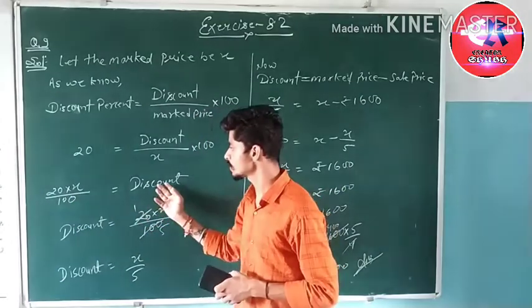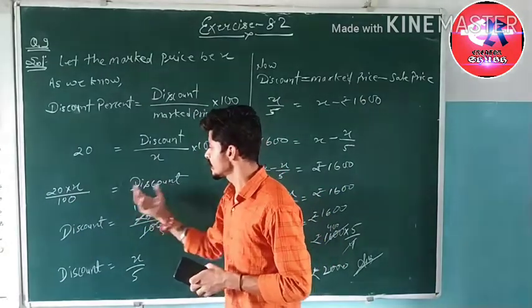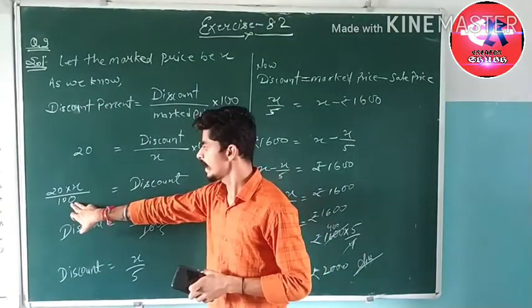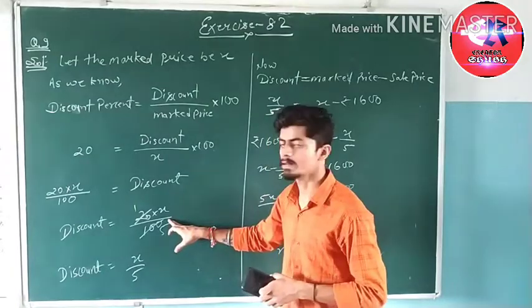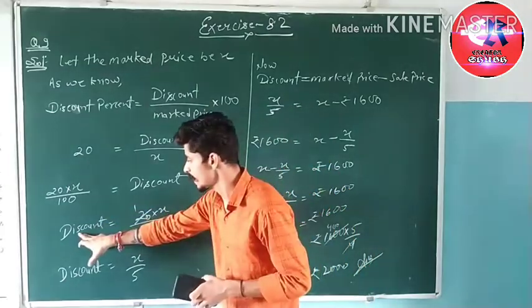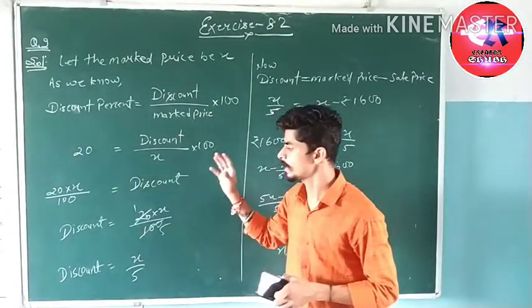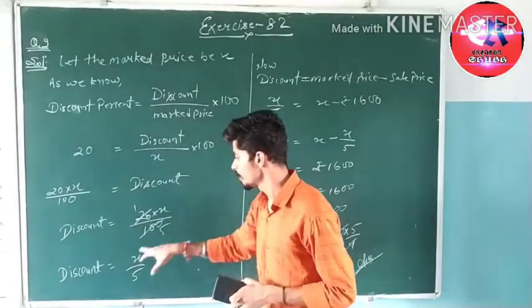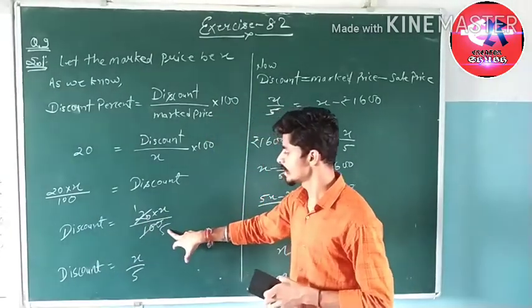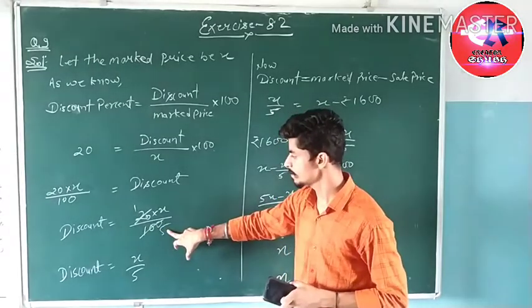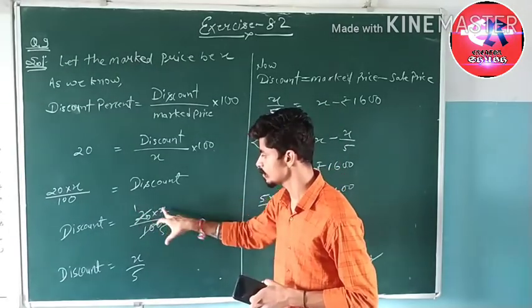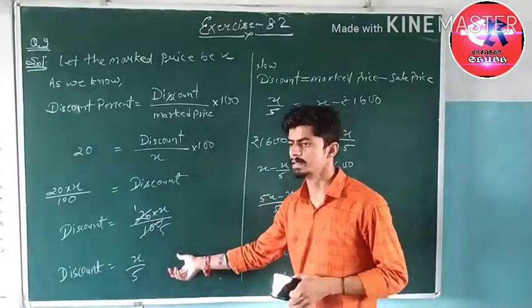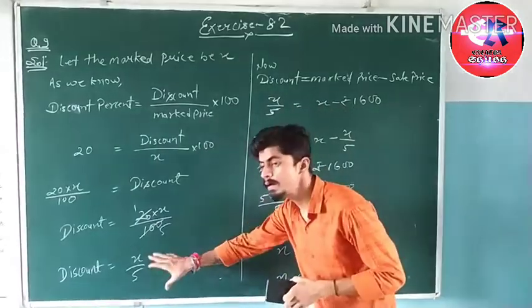Now we just change the place of LHS and RHS, because whatever we are going to find we put on the left hand side. Now 20 into X upon 100: 20 divides 100 five times. So the discount is X is equal to X upon 5.